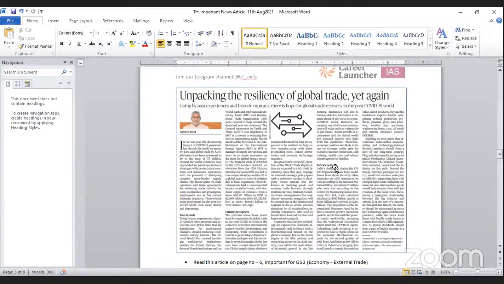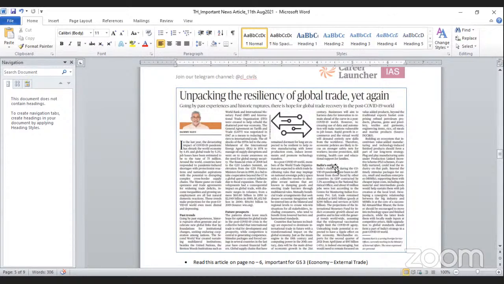What will be the outlook of the world towards economic recovery in the post-COVID-19 period? So this article becomes important here. You can have some idea regarding the background of it, about global trade or external trade, and what challenges and issues India is facing right now, and what India needs to do.